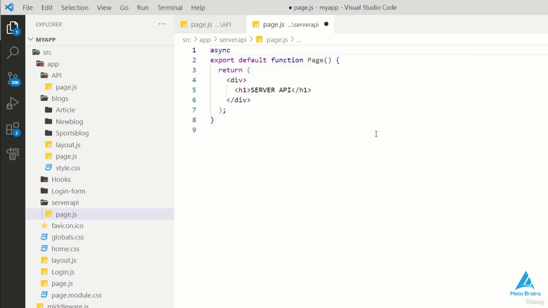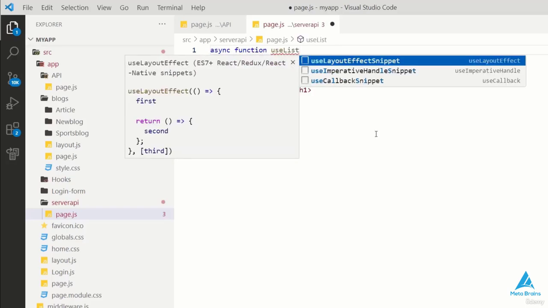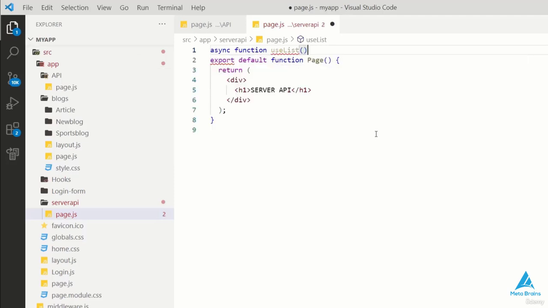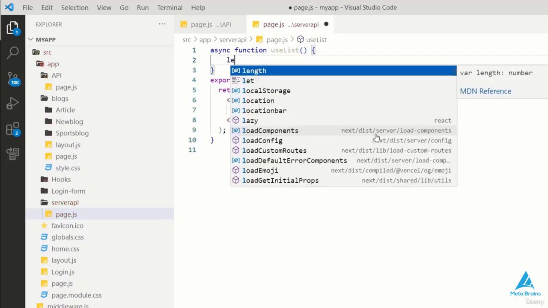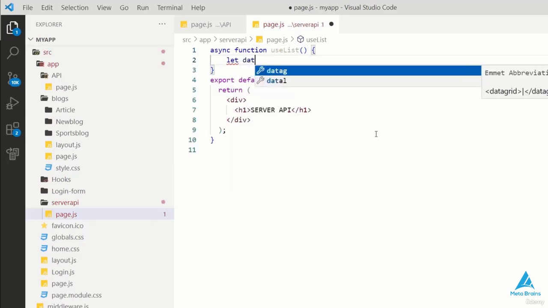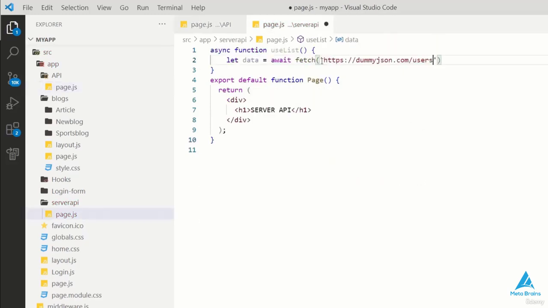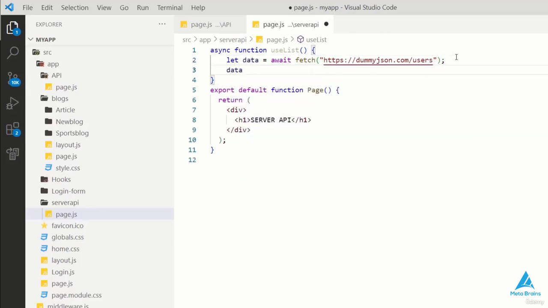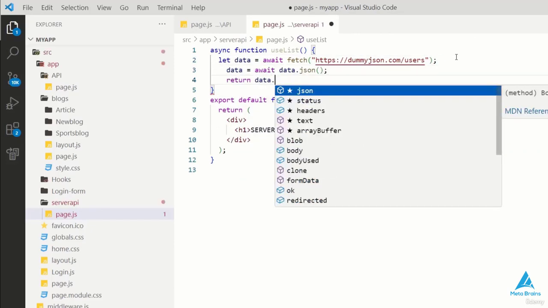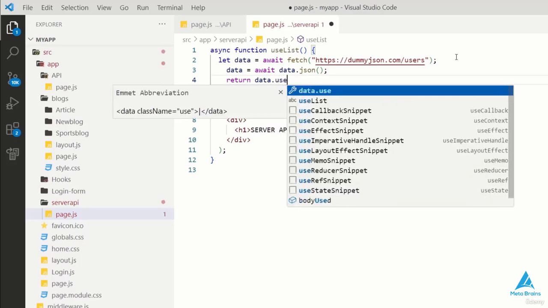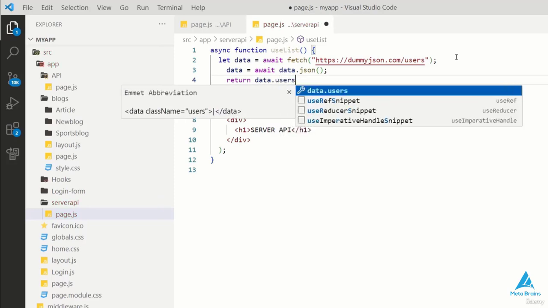We'll begin by creating a function named userList. Within this function, we'll perform the necessary data retrieval. So what's on our fetch list? It's our API, the URL that was copied from a website and integrated into the page.js file. So we'll fetch this data and await its response, indicating that we expect some JSON data. Consequently, we'll return data.users as our result.